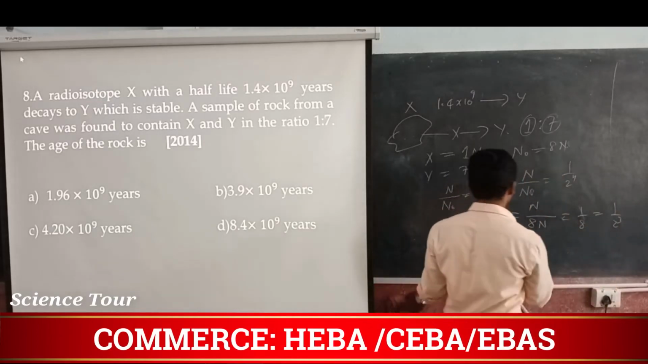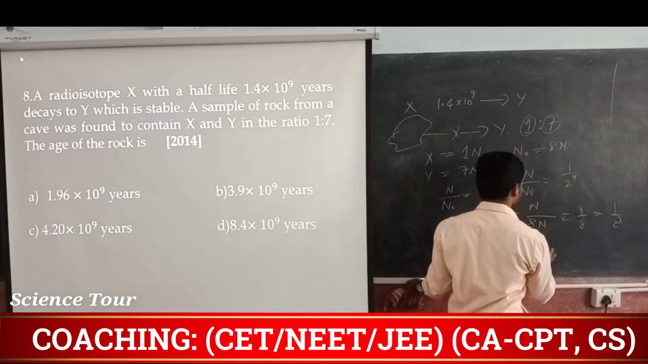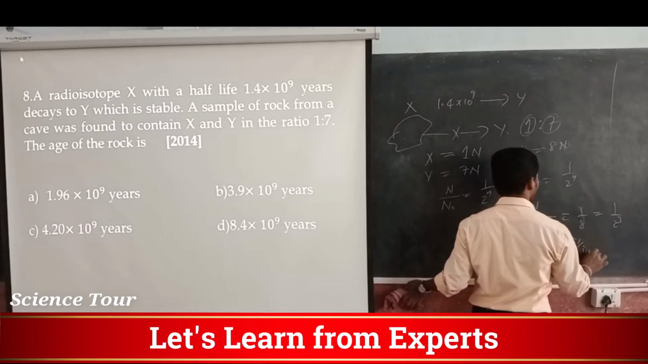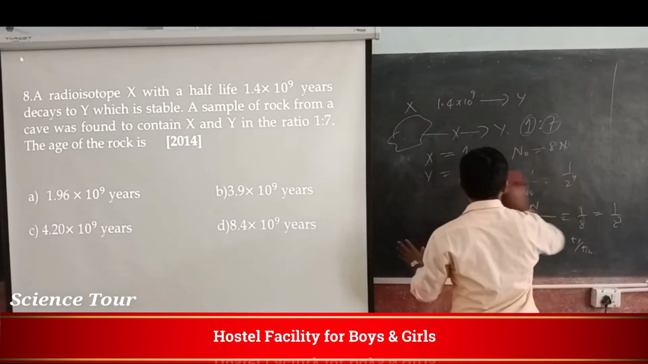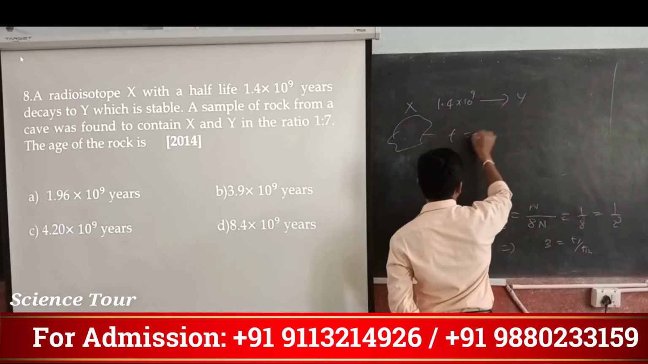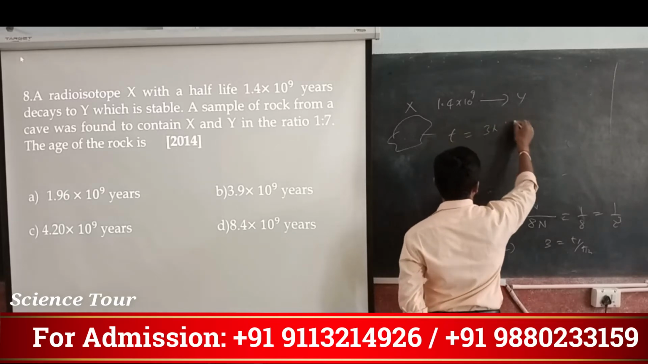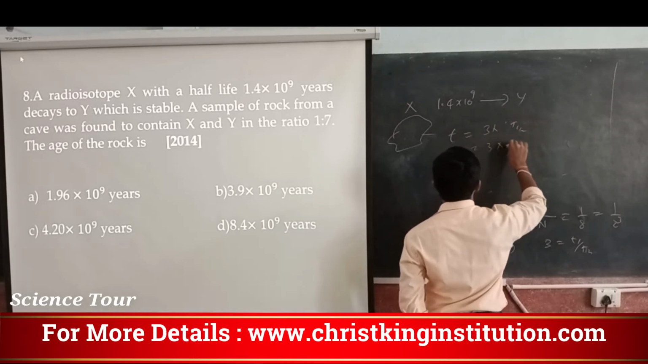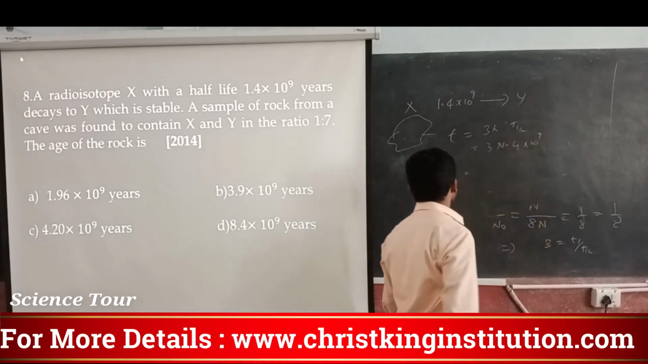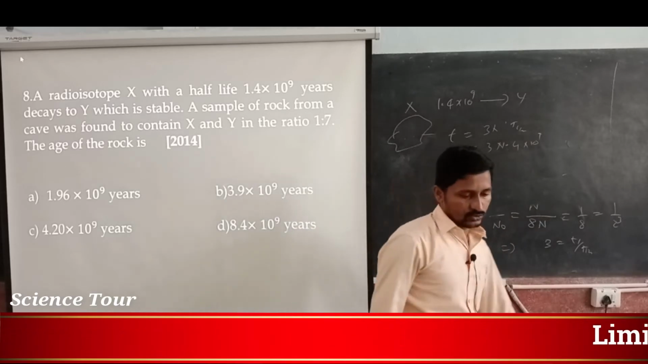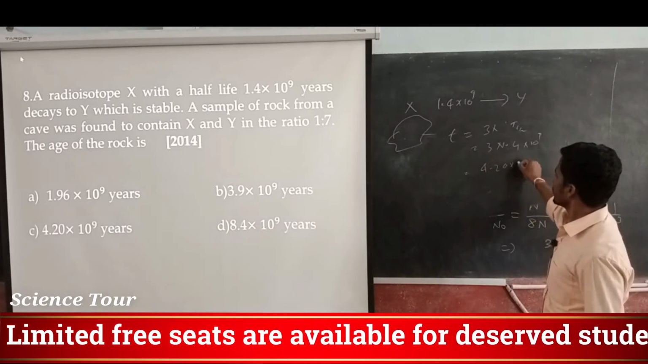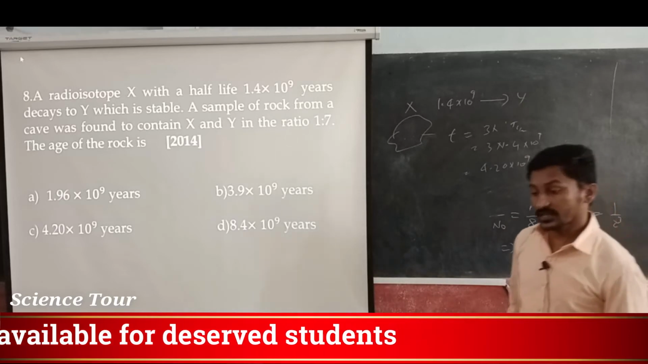Okay, so you are going to get n is equal to 3, that is t by t half is 3, so that you are going to get t is equal to 3 times t half, and 3 into 1.4 into 10 to the power 9. So you are going to get 4.20 into 10 to the power 9 years.